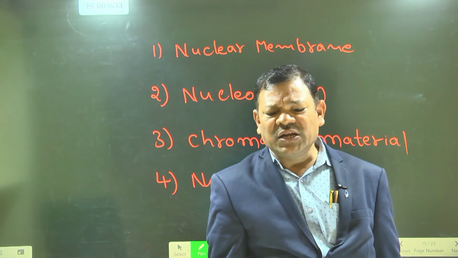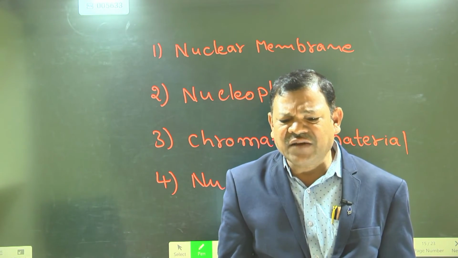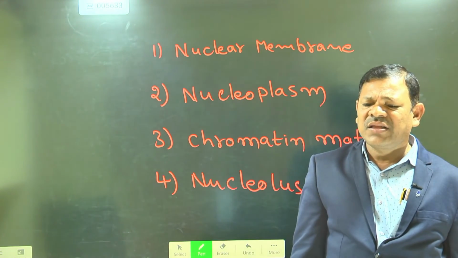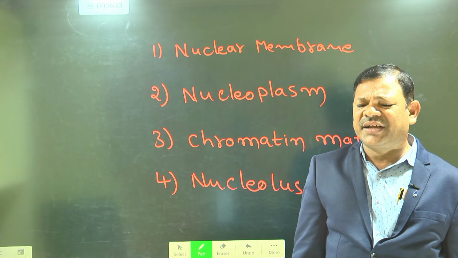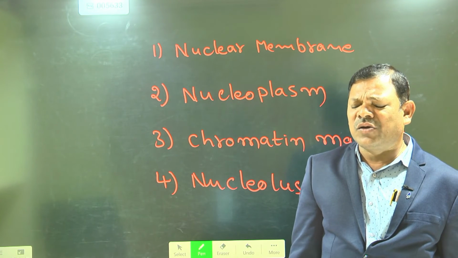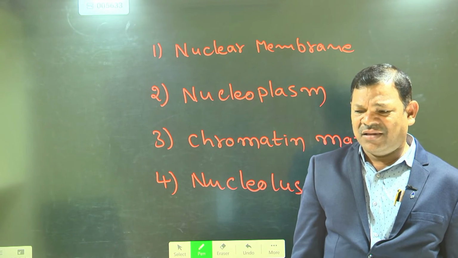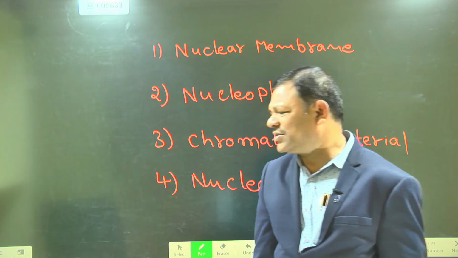One is the nuclear membrane. The second one is the nucleoplasm. The third one is the chromatin material. The fourth one is the nucleolus. Shall we discuss them?